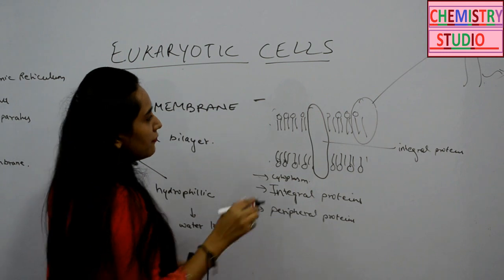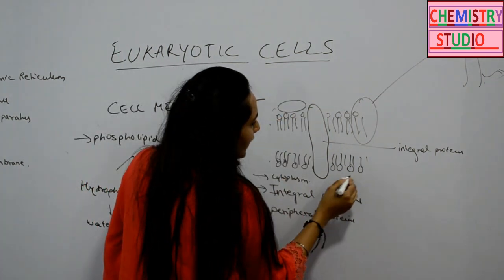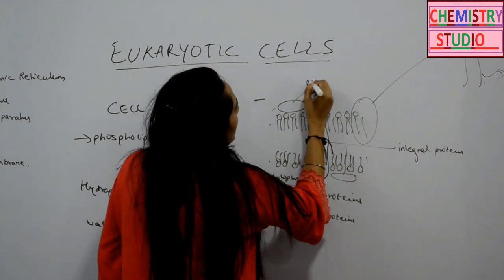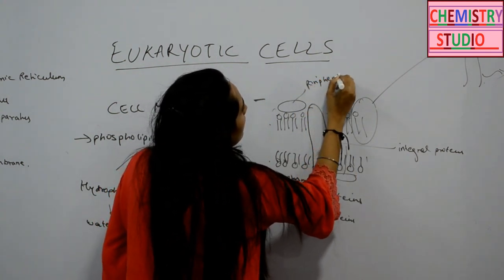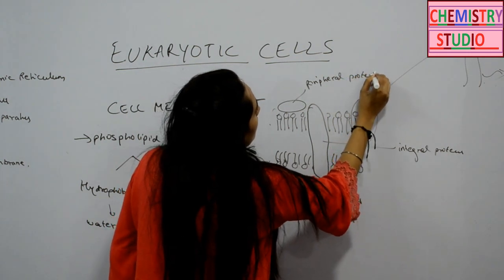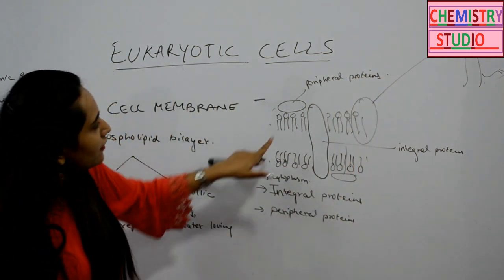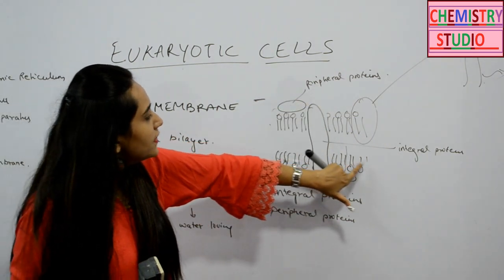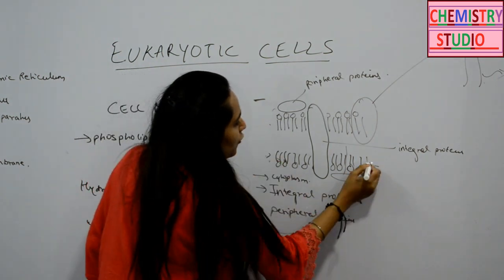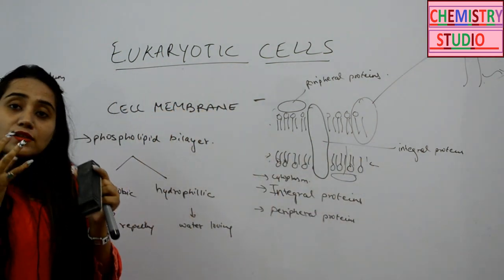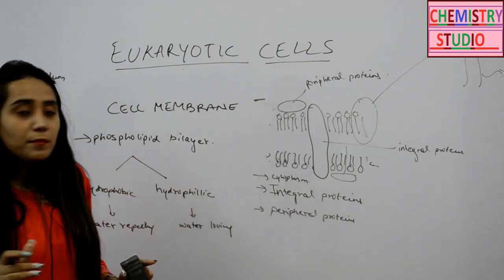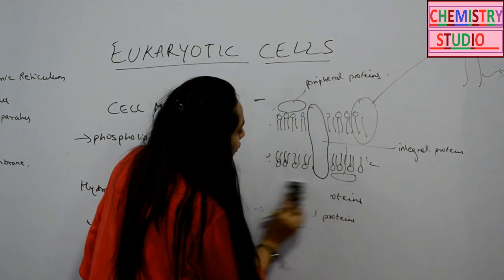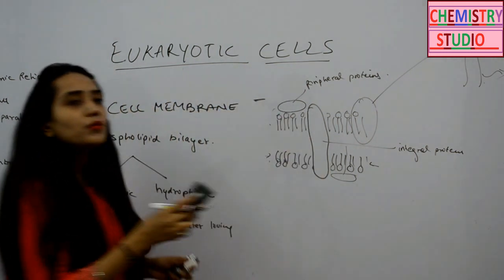The others are the peripheral proteins, which are present on the outside. They can be present on the cytosolic side as well. So these are peripheral proteins. Now anything which is hydrophobic in nature can easily pass through the membrane, because this region of the membrane is hydrophobic. Any molecule that is non-polar can easily cross the membrane, but polar molecules cannot cross the membrane so easily. So how is transport done through the membrane?